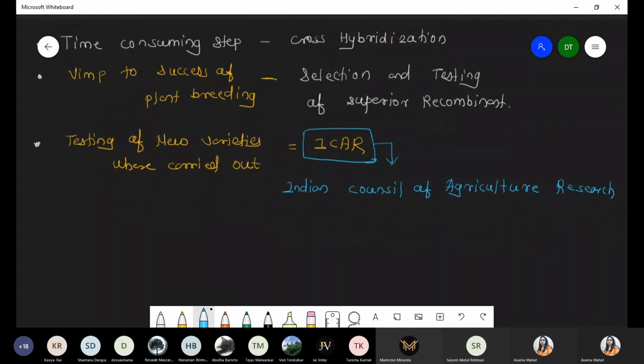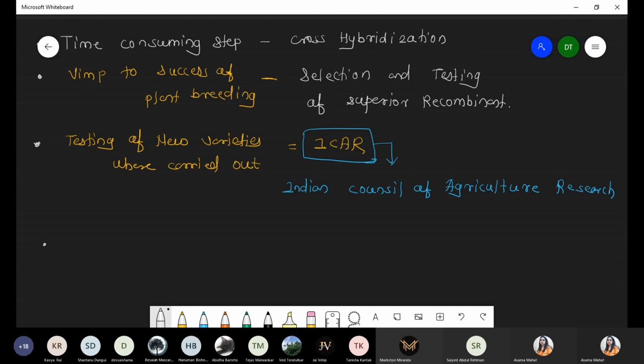Okay, now we want to discuss one point, the last point: multiplication of seed. What is the meaning of multiplication of seed? Suppose everything is done and we want to commercialize. The tested variety is okay, its testing in agroclimatic regions is done, and we obtained a good result. There is no failure reason. At that time, before release, we have to give a new name to that variety. And whatever we are talking about is a hybrid variety, so we want to store that hybrid variety.